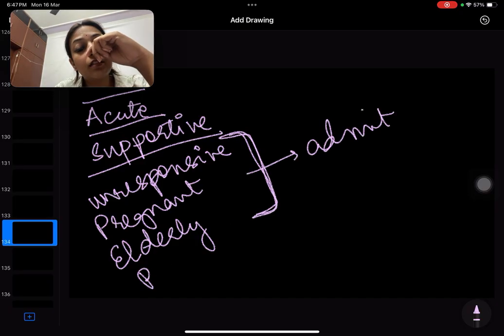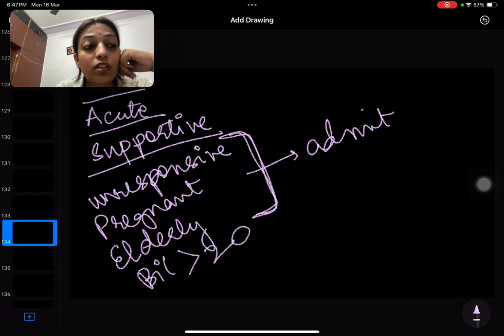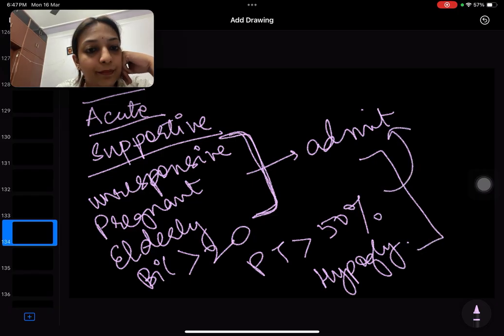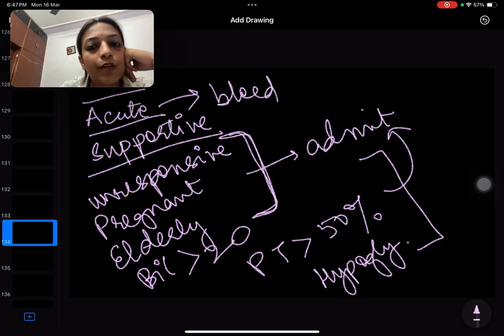If the patient has bilirubin of more than 20, obviously you have to admit. If the prothrombin time is more than 50%, or if the patient has hypoglycemia again and again, these are red flags, you again have to admit the patient, right? There is rare chance of a patient in acute hepatitis presenting with a bleed, but if the patient is bleeding, admit instantly.